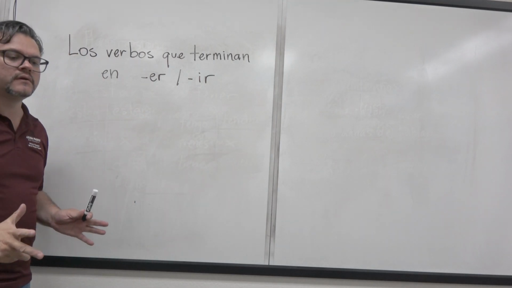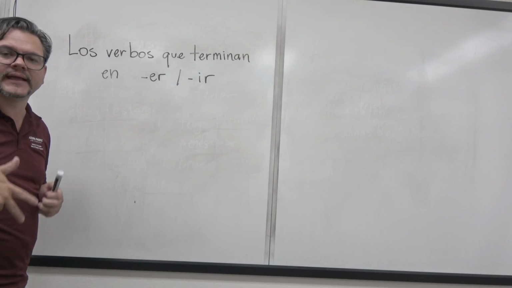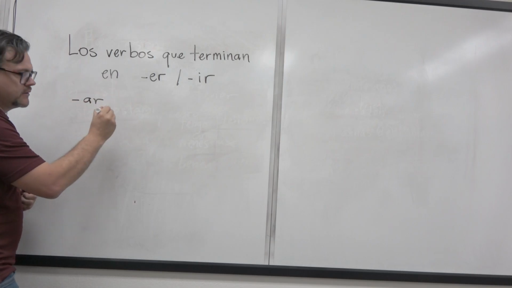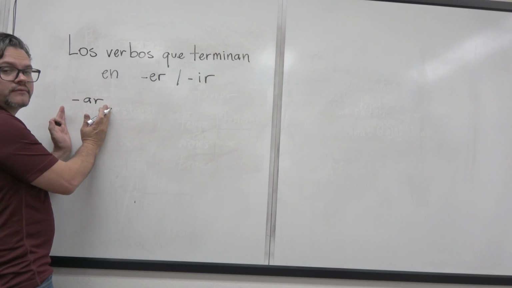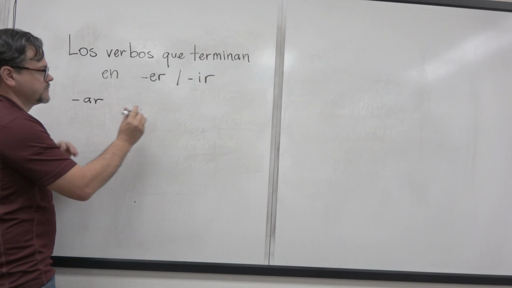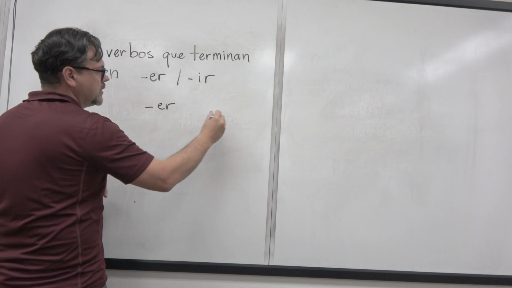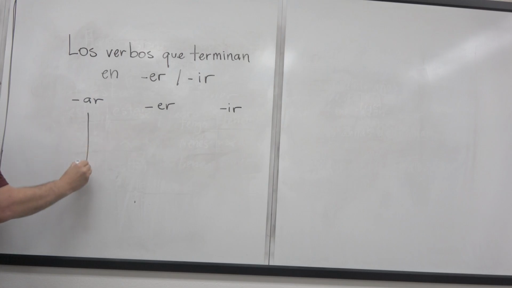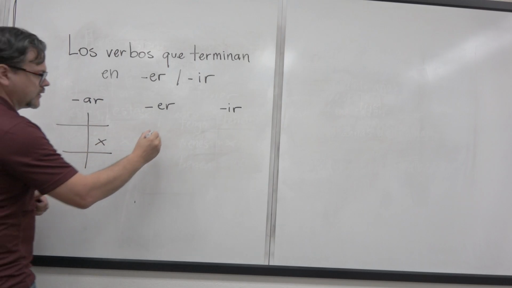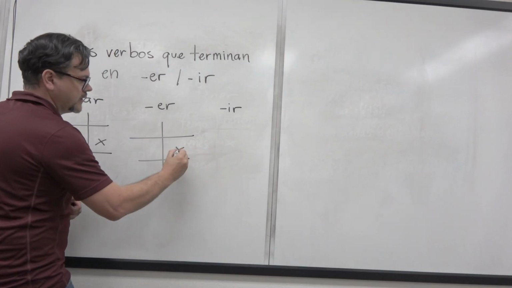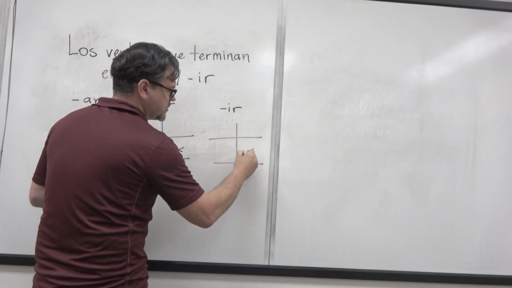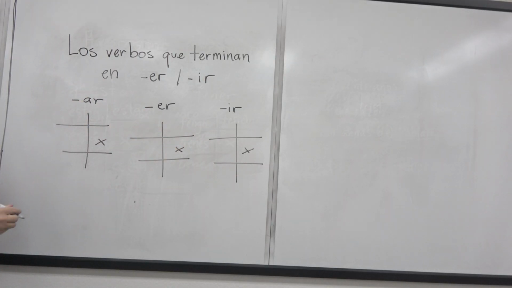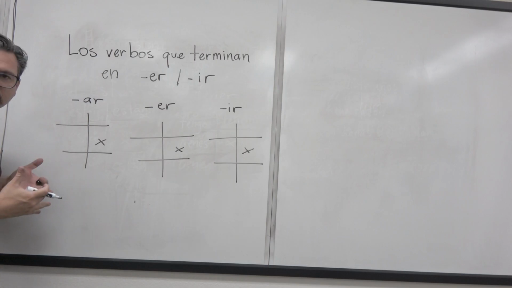In español, we only have three different categories of verbs, okay? Those that end in AR, that we already, there's one of the videos in this section that goes over these ones. Those that end in ER, and those that end in IR. Okay? So in the present tense, they're going to have a different conjugation, right? For every set of verbs, we're going to have a set of conjugations. Okay? For AR, which we already did in a previous video,